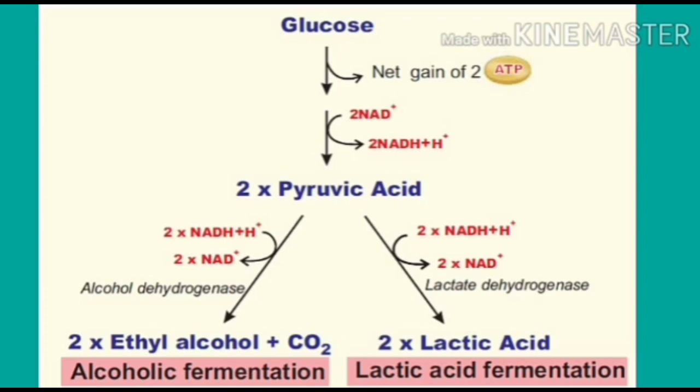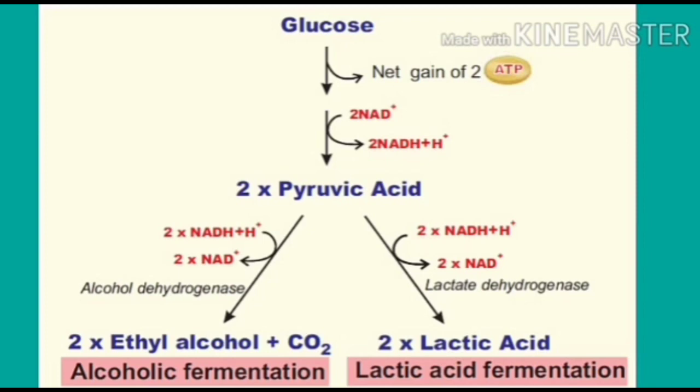One is alcoholic fermentation, like in the yeast cell. The second type is lactic acid fermentation, like in lactic acid bacteria. In alcoholic fermentation, the pyruvic acid is converted into 2 ethyl alcohol or ethanol along with carbon dioxide. This conversion takes place in the presence of the alcohol dehydrogenase enzyme. This question was asked in the past: which enzyme is used here? Alcohol dehydrogenase. This conversion also involves energy transfer, where NADH is converted into NAD plus.